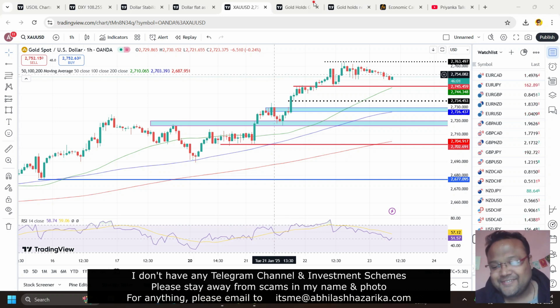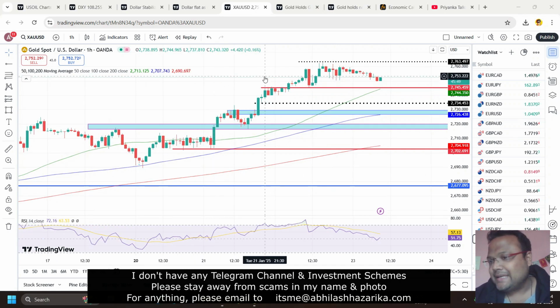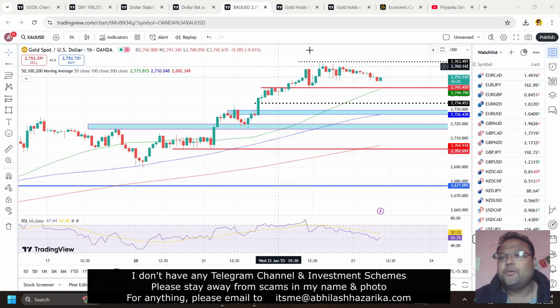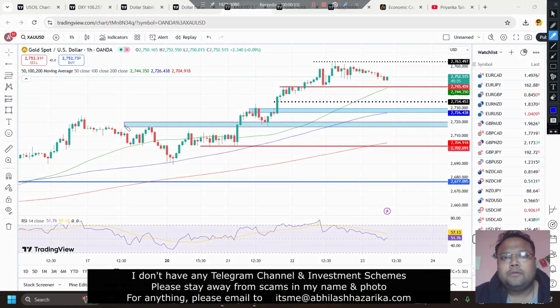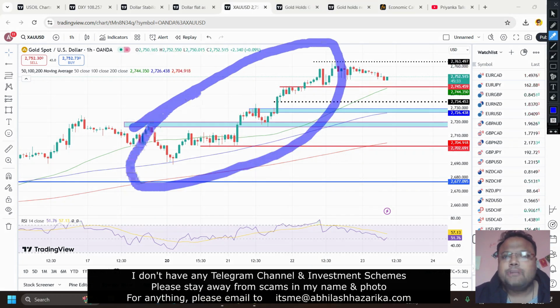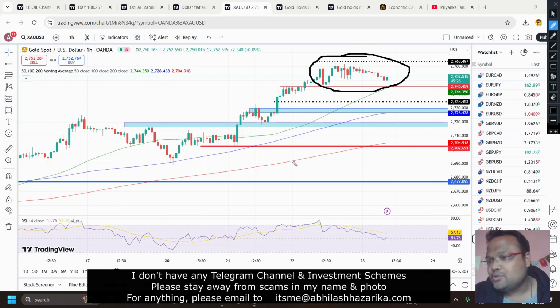So let's get started. My dear friends, finally we got a small breakout, and now we can see that gold is trading in a tight, narrow range. Yesterday, gold made a high of almost 2763, and right now gold is trying to take support around 2750. So this move was extremely bullish. But if we focus on the present trend of the market, gold seems to be flat right now. And what is the reason?